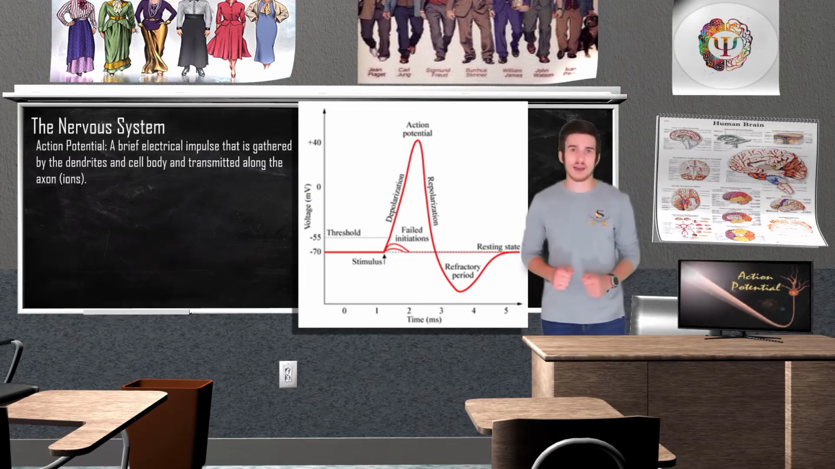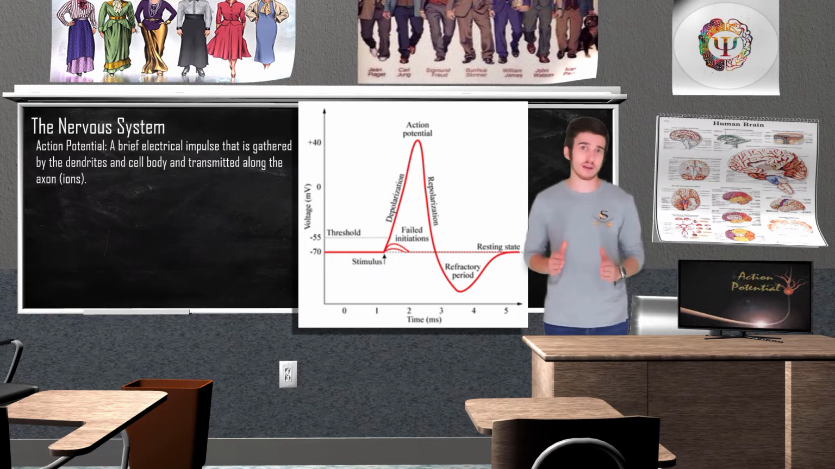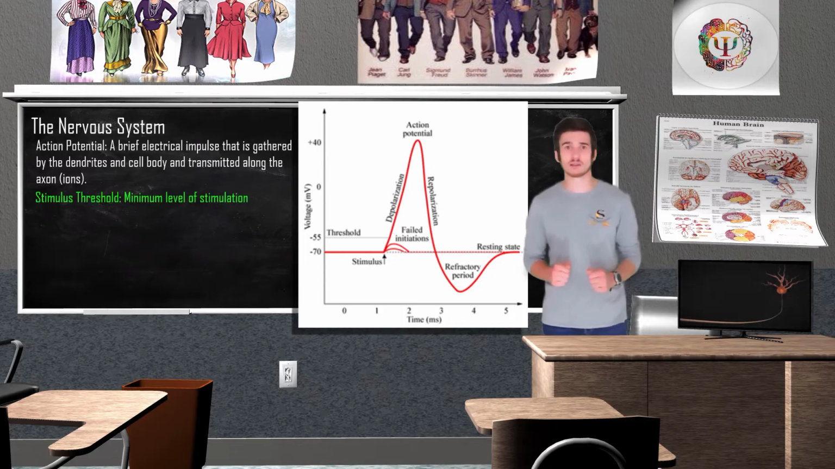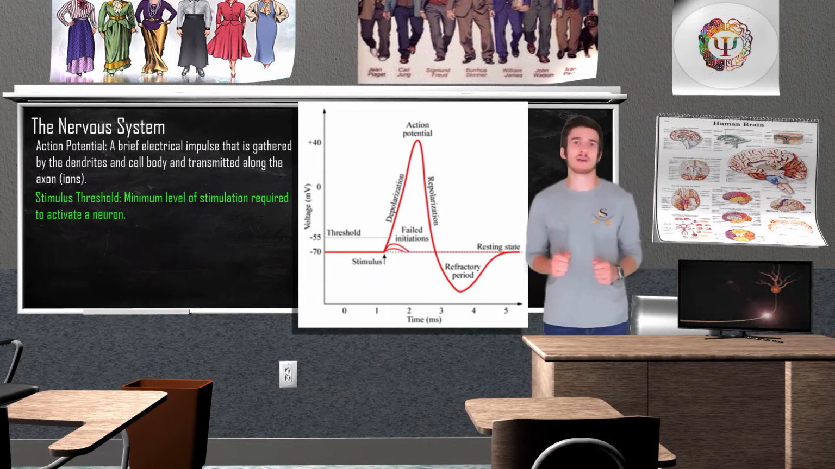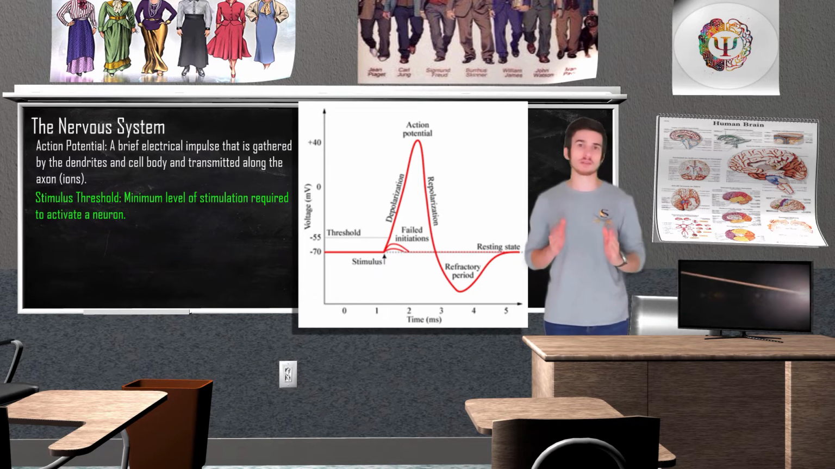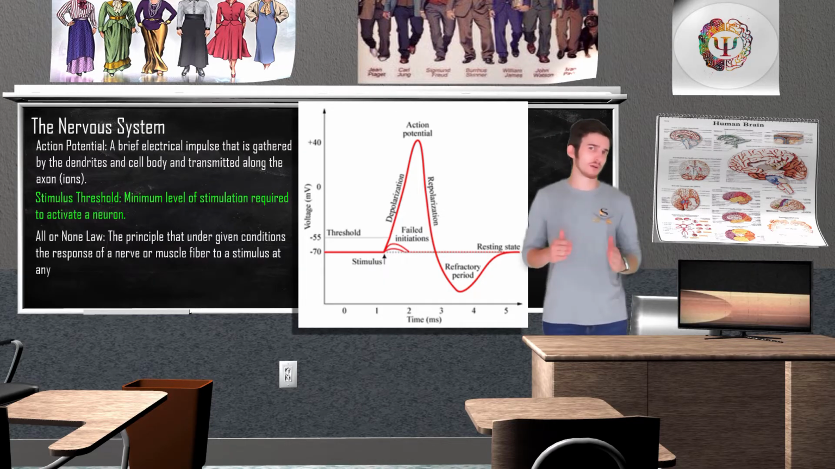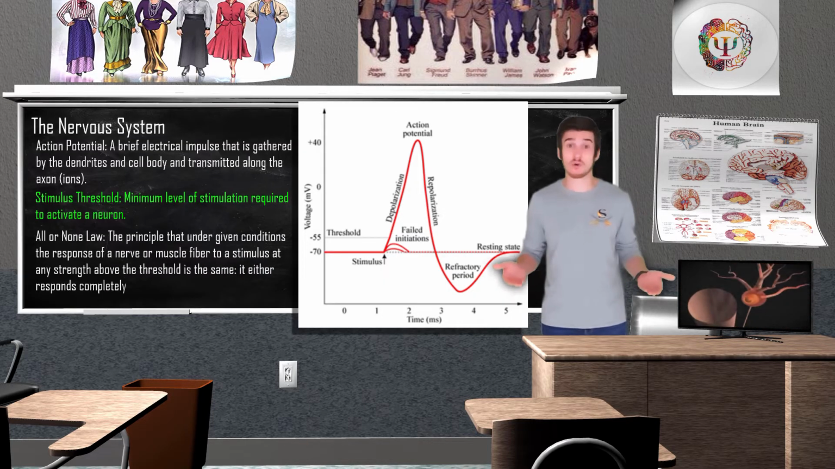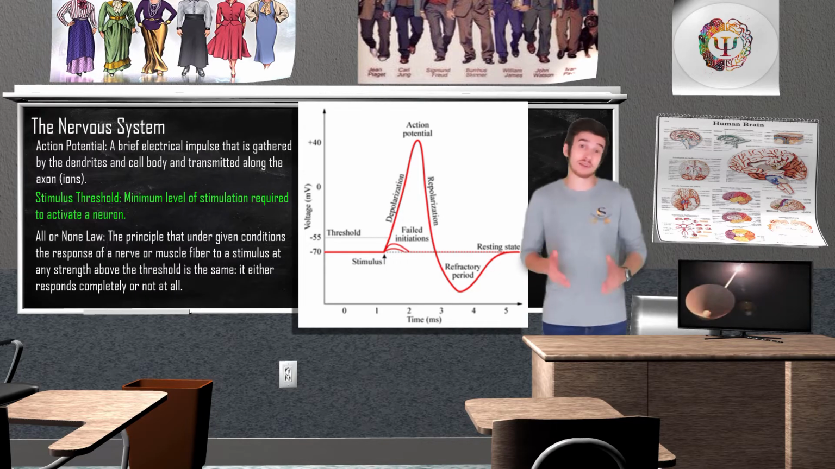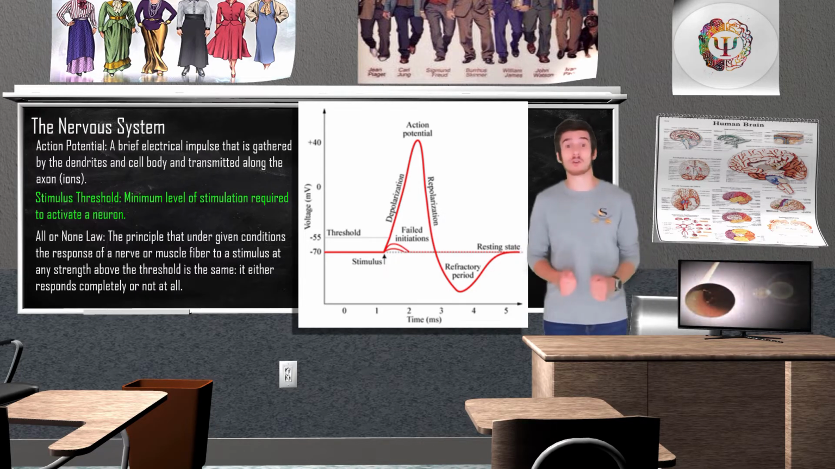For a neuron to have an action potential, it must receive enough stimulation to reach its stimulus threshold. This allows the neuron to have enough energy to depolarize and have an action potential. When a neuron receives enough stimulation, an action potential will always occur. The neuron will either receive enough stimulation for an action potential to occur, or it will not, and an action potential won't occur. Seems pretty obvious, but this is a principle referred to as the all or none law.